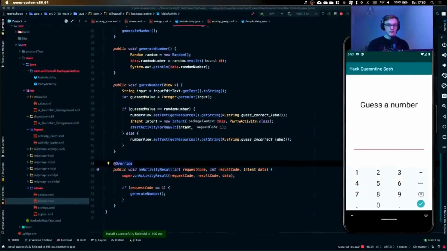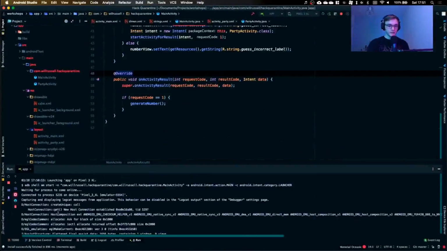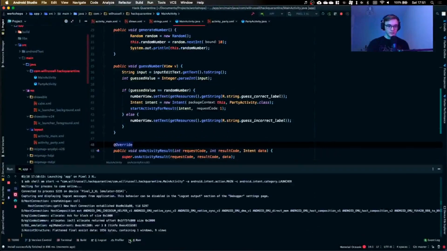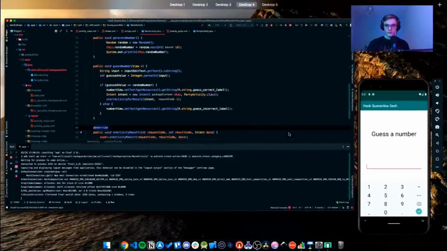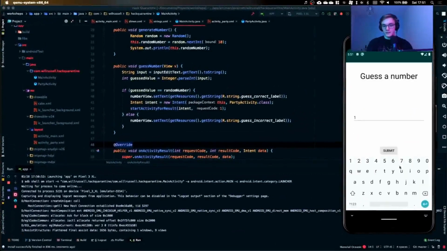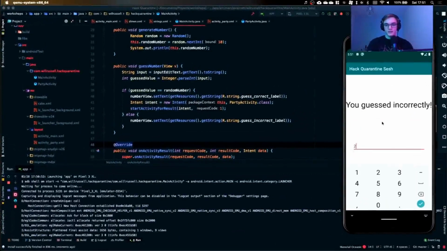Here we go. So let's have a look and run. All sorts of Android stuff we don't care about. You're not going to tell me what the number is. Looks like we're guessing. I don't know why that happened. Submit. You guessed incorrectly. It's alright.